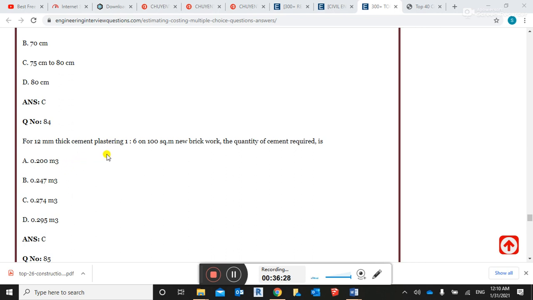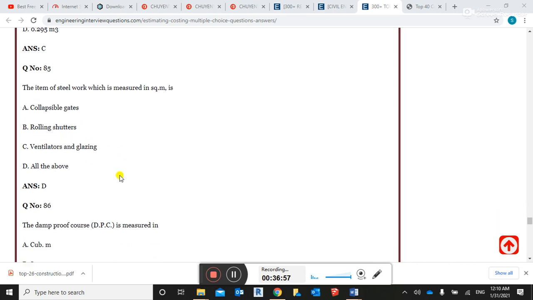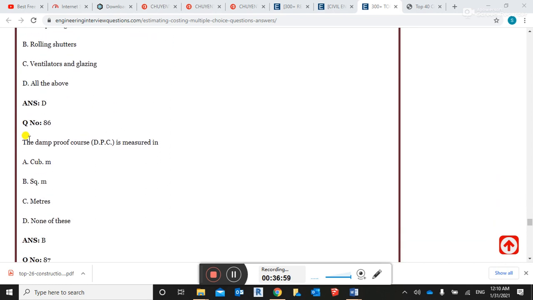12 mm thick cement plastering, ratio is 1 to 6, on 100 square meter new brickwork, quantity of the cement required is 0.74 cubic meter. The item of the steel work which is measured in square meter, option D is correct: collapsible gates, rolling shuttering, ventilators and glazing. The right answer is all of the above.